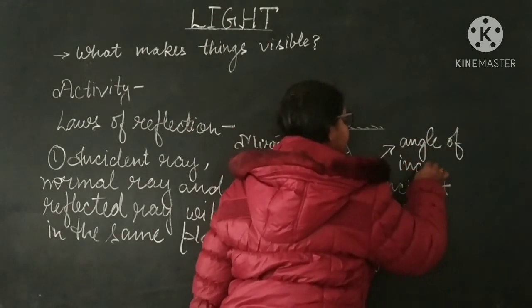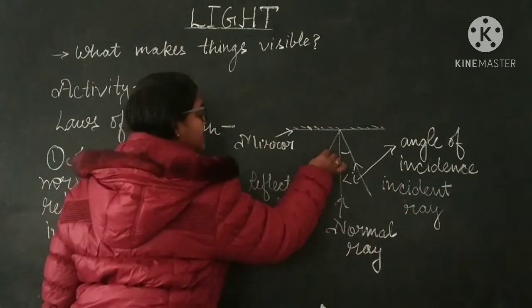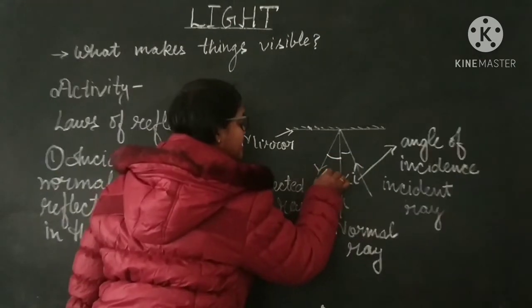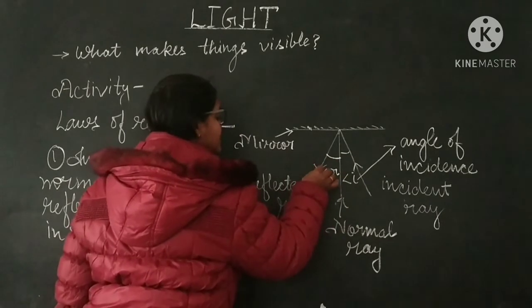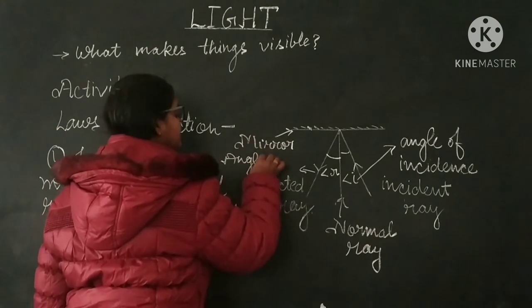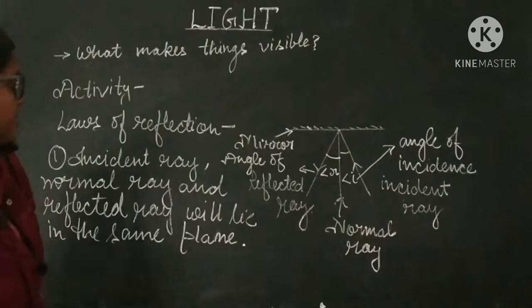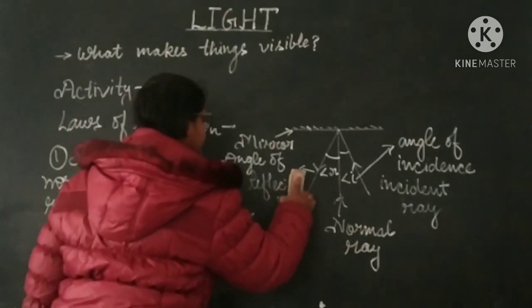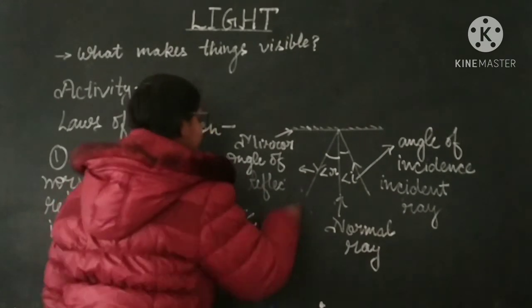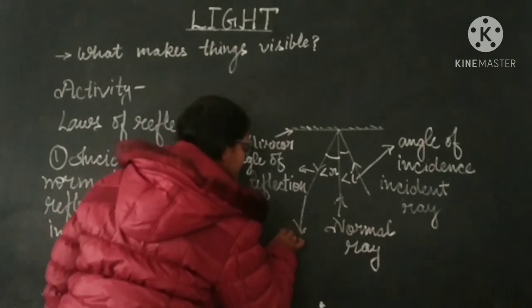This is the angle of incidence. And the angle between the reflected ray and normal ray will be shown by the angle R, which is the angle of reflection.